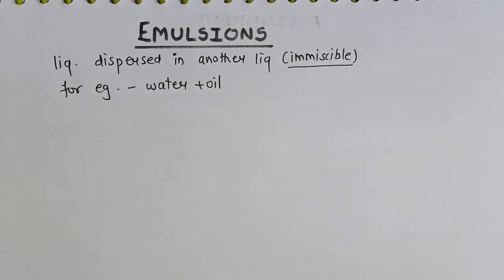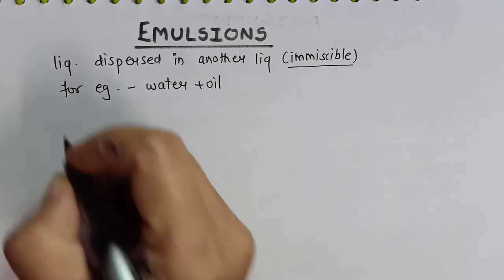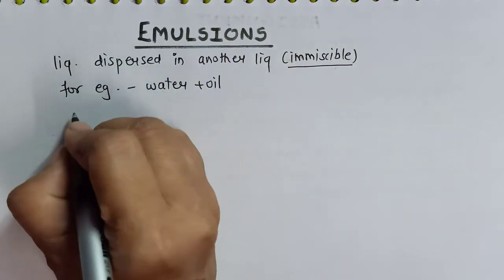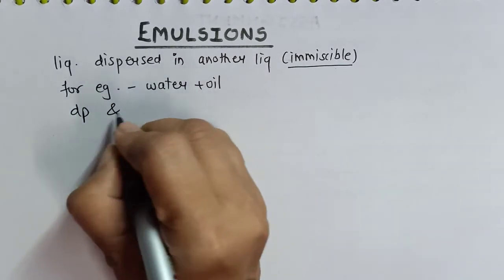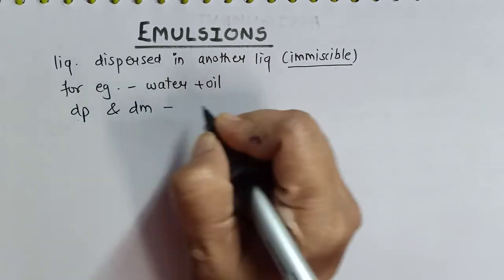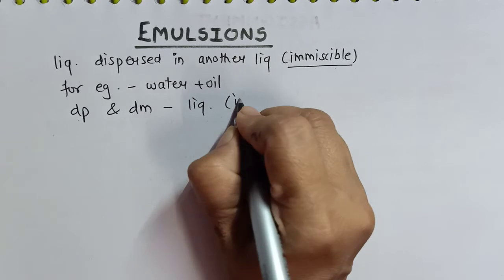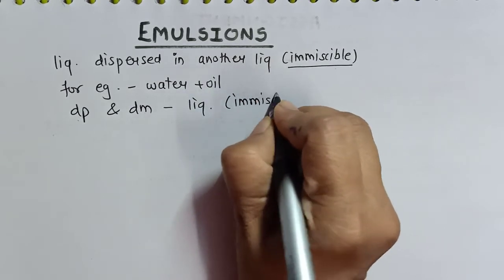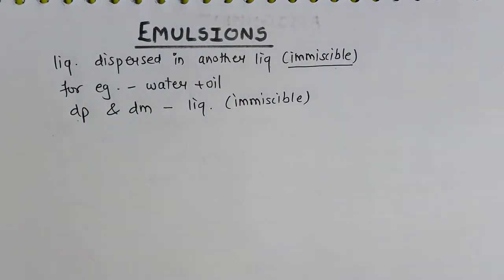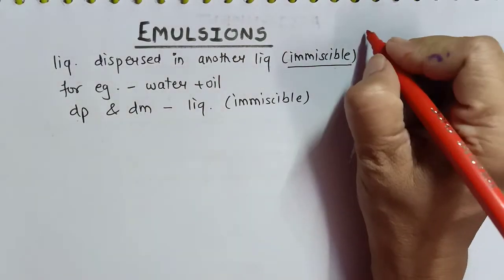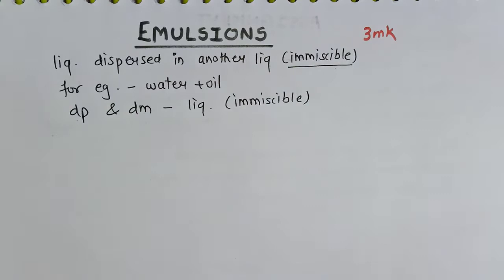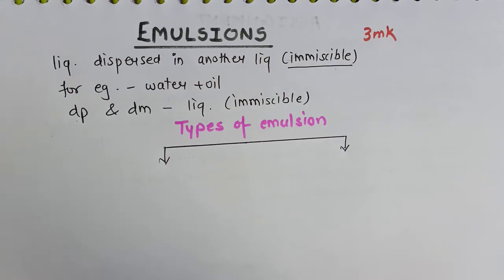When we have studied the classification of colloids based on the physical state, there we have studied that emulsion is a mixture where dispersing phase and dispersion medium both are liquid and they must be immiscible with each other. This is the topic on which we can expect a 3-mark question, the definition and its types, etc. So now we'll discuss what are the types of emulsions.